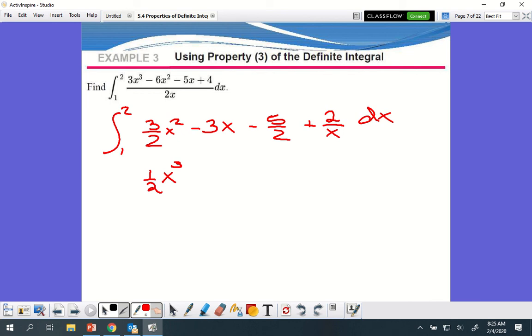Okay, this next one is going to be minus. Do your variable first. What is it? X squared, right? So do the variables first. Do your exponents first. So I have x squared, so it's going to be 3 over 2 now, right? Very good. What about this next one? Does it have a variable? No, but I need to add 1. So it's going to be minus 5 over 2x.